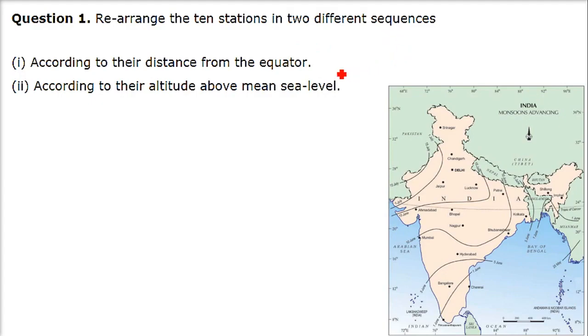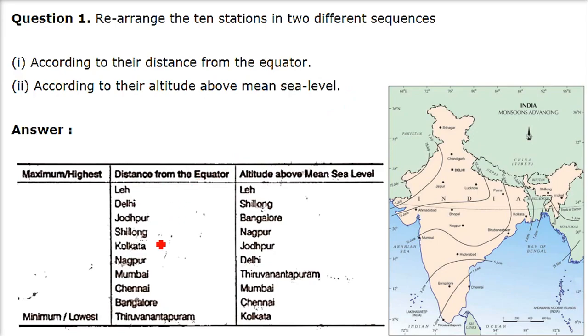Arrange the 10 stations in 2 different sequences according to their distance from the equator. So if you see the question, we have to arrange them according to the distance from the equator. We have an equator here. We are from 8 degrees to around 37 degrees. So the distance from the equator, the maximum should be here, the minimum should be here. So here we have Thiruvananthapuram, then Bangalore, then we have Chennai, then we have all this.